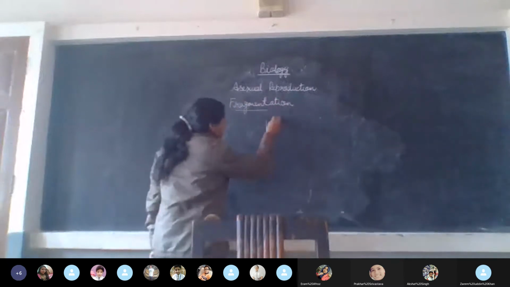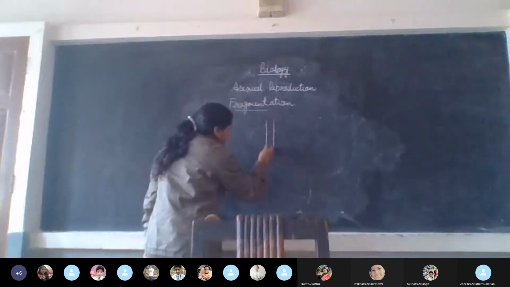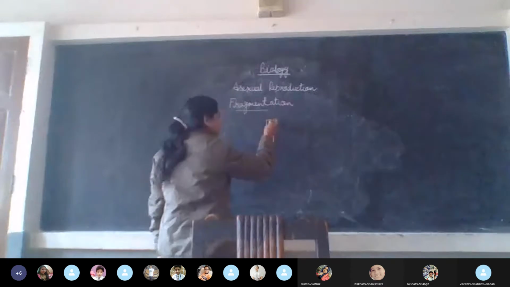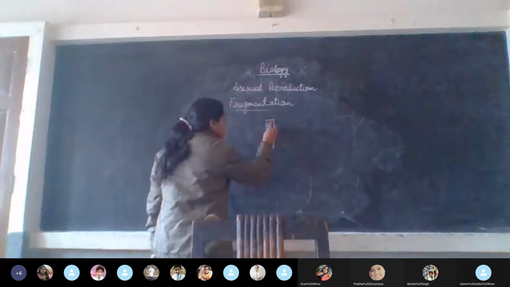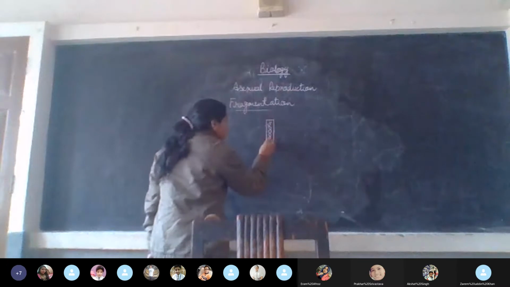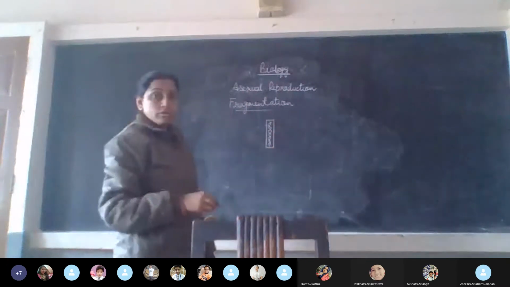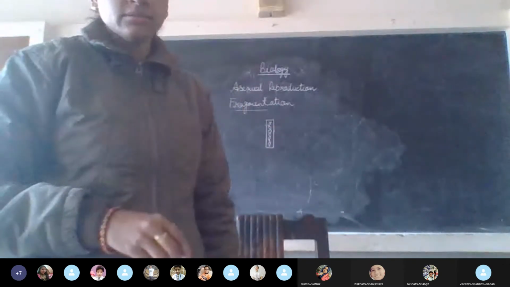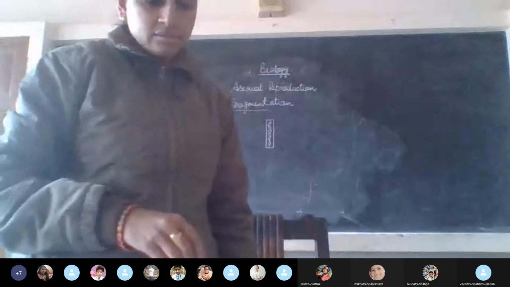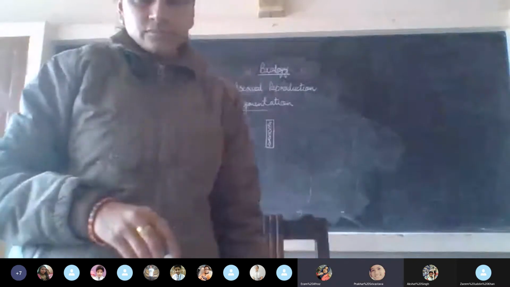So here you see basically that it is this type of algae. Here the chloroplast. Since it is a plant, plants have chloroplast, chlorophyll. Yes or no? Yes, ma'am. So this spiral structure that you see in the diagram, that is the what? Ma'am, spiral chloroplast.